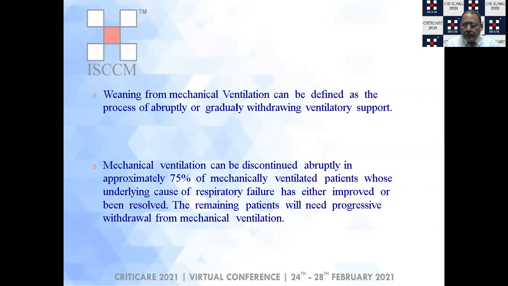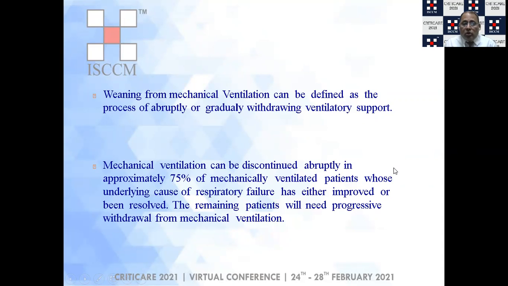We all know that weaning is basically a process of withdrawing ventilatory support, which could be abrupt or gradual. Mechanical ventilation can be abruptly withdrawn in almost 75% of patients whose underlying cause of respiratory failure has either improved or has been resolved.